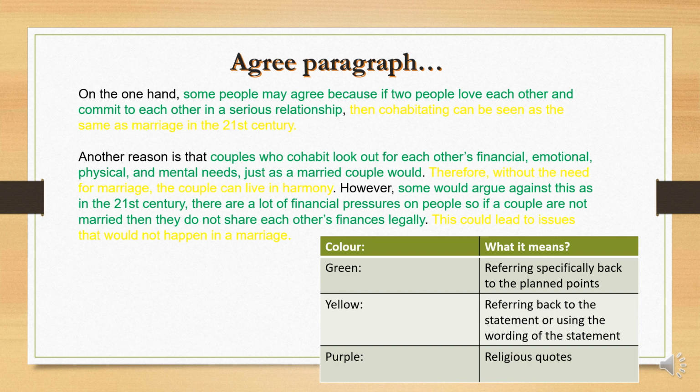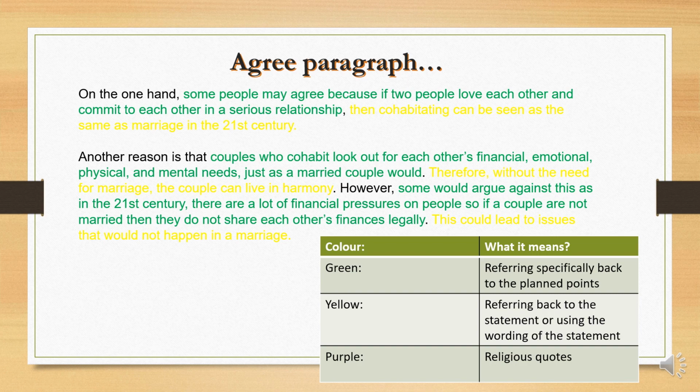Again, these are very good first two agree paragraphs, because in the second paragraph, they're talking about how couples who cohabitate are looking out for each other's financial, emotional, as well as physical needs, but some people can argue against this. So getting that disagree point in there as well, that marriage in the 21st century requires a lot of financial issues and pressures.